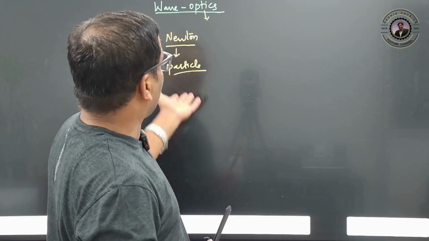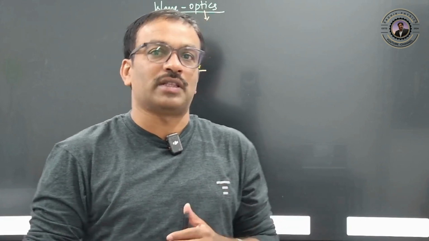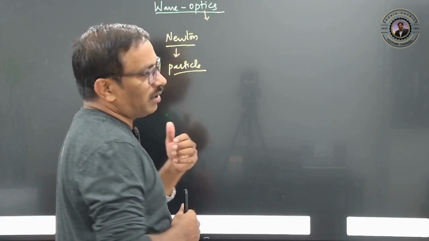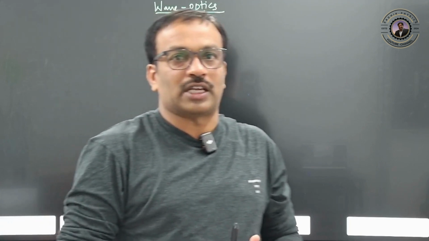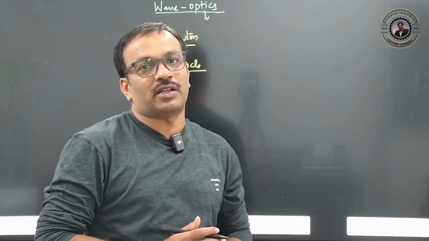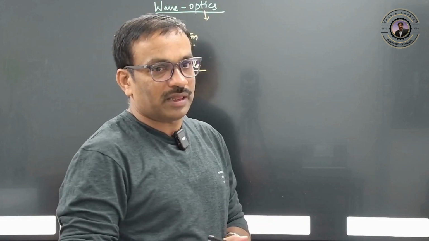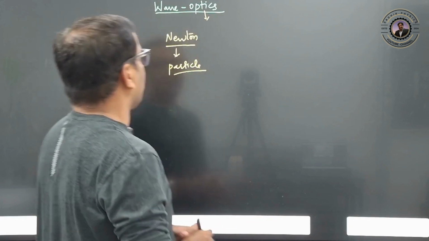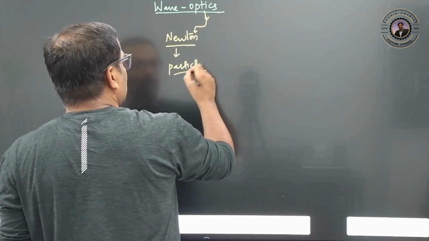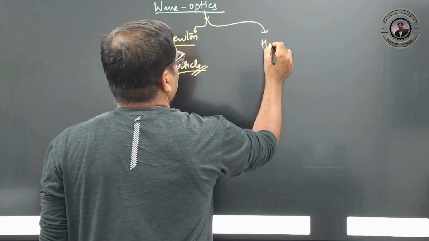Newton suggested that light is in the form of particles, therefore the corpuscular theory. He explained reflection, and refraction slightly, but he couldn't explain interference, diffraction and polarization. He was not able to explain these concepts. Newton only assumed that it is of particle nature. Then Huygens